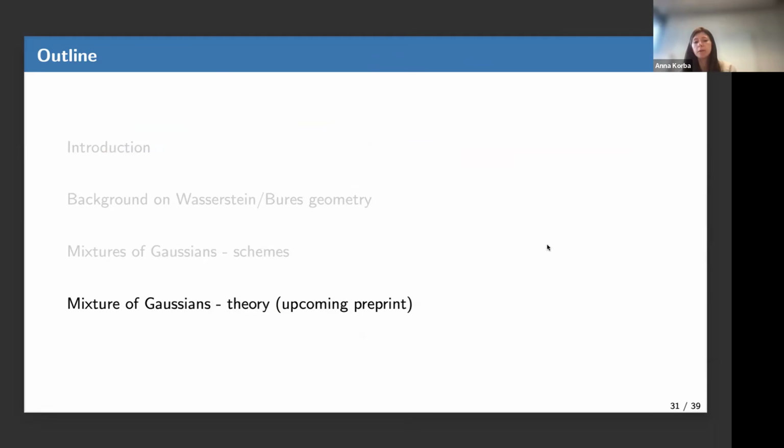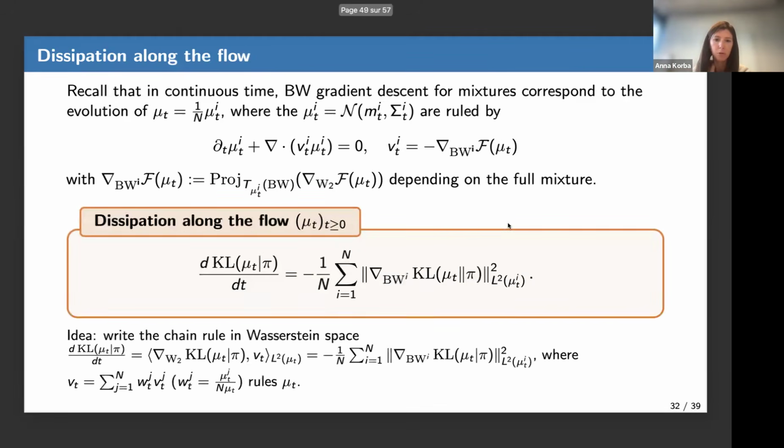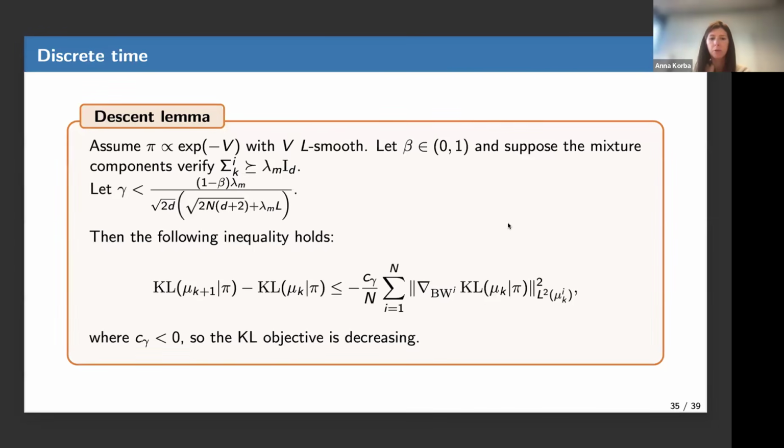So we wanted to characterize the convergence of the BW scheme, which is the one updating the full covariance matrices. So it's the general scheme introduced by Marc Lambert and his co-authors originally. And what we did was to look at this scheme, look at the continuous time formulation, and we have several results, first in continuous time, but also in discrete time, that I won't have to describe today, but let me maybe just jump to this.